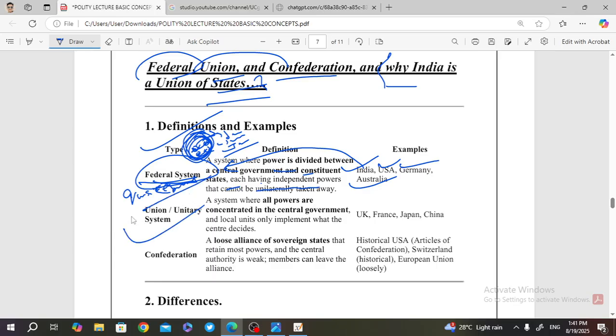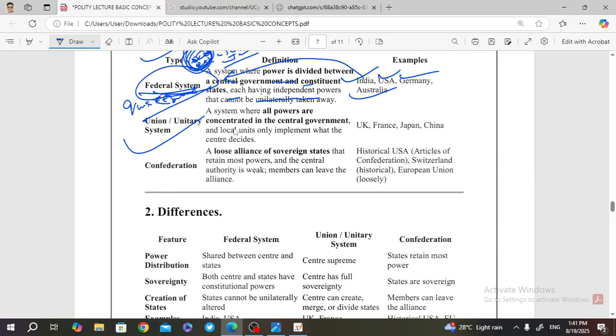Then, in the latter part, we can say the unitary system. The unitary system is a system where all powers are concentrated in the central government. I have already discussed here. In the unitary system of government, these islands do not have inherent powers. They derive their powers from the central government, and the central government makes laws, rules and regulations for them. So here the power is concentrated in the central government, and local units only implement what the center decides. This type of government is generally exercised in the United Kingdom, France, Japan, and China.